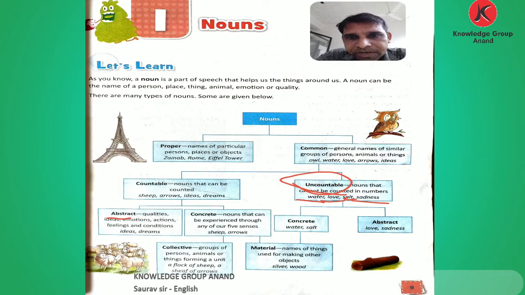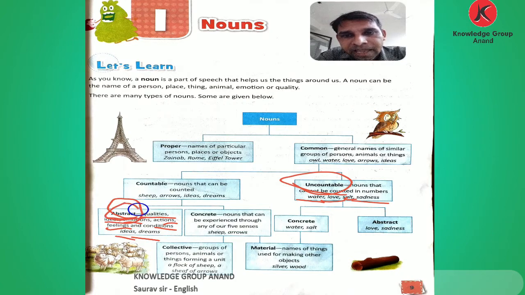Then comes the abstract noun. What is an abstract noun? Abstract nouns are words which give qualities, ideas, emotions, actions, feelings and conditions, ideas and dreams. That is called abstract. We cannot see it or count it. We can feel it emotionally. Feelings, we have feelings. Those things are abstract nouns. Beauty is an abstract noun.